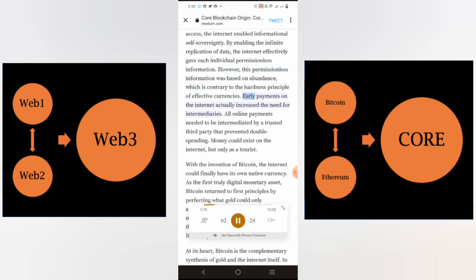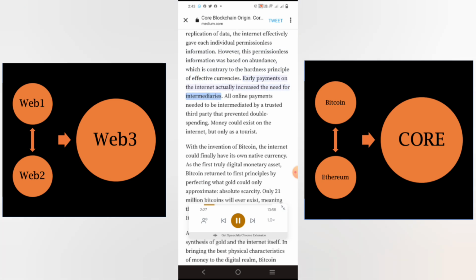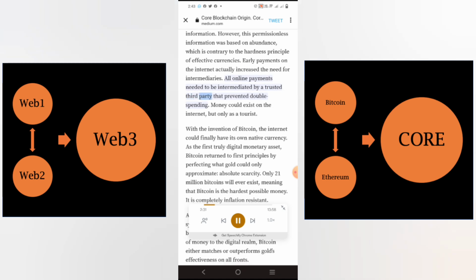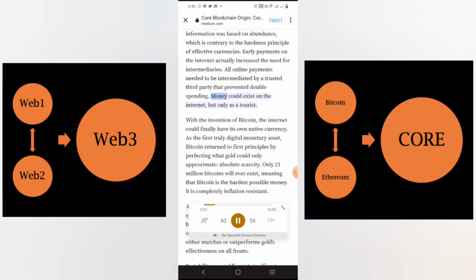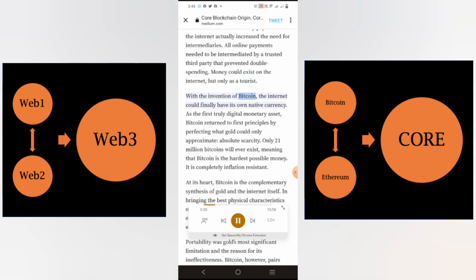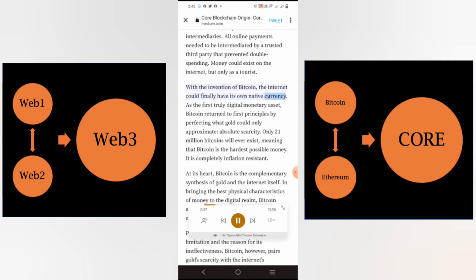Early payments on the internet actually increased the need for intermediaries. All online payments needed to be intermediated by a trusted third party that prevented double spending. Money could exist on the internet, but only as a tourist. With the invention of Bitcoin, the internet could finally have its own native currency.